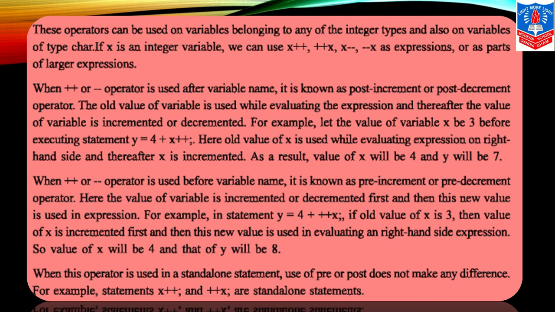Okay, so x's old value is 3, and now the value, because it is pre-increment, the value of x will increase by 1 and become 4. Now 4 plus 4 means 4 plus 4, the value of x is equal to the value of y, that is, it will be denoted to y. 4 plus 4 is equal to 8. So this is the difference between pre-increment or decrement and post-increment and post-decrement. I hope you got it children.